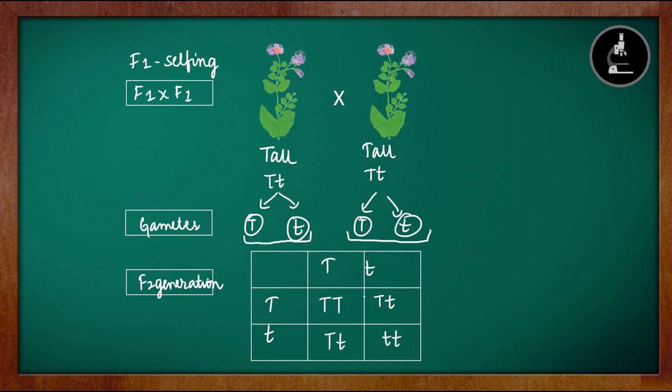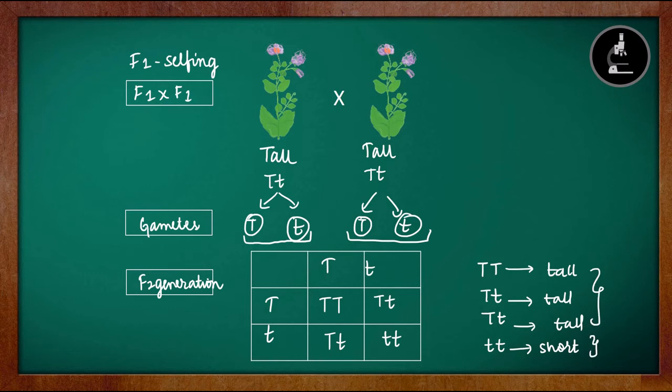Now we will see what we got. We got one capital T capital T, two capital T small t, and one small t small t. This is tall, this is tall, this is tall, and this is short. So we got 3 tall plants and 1 short plant.